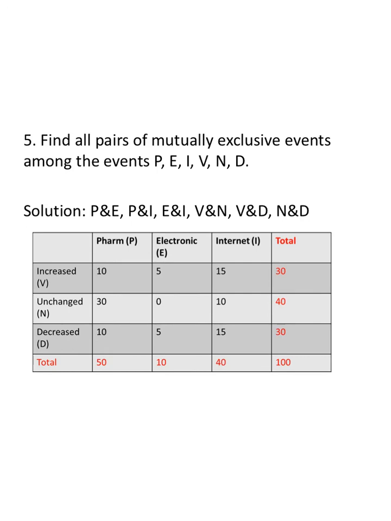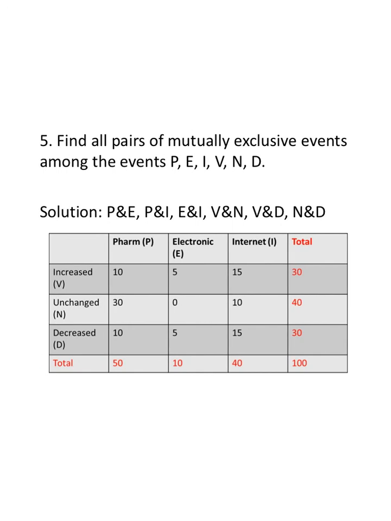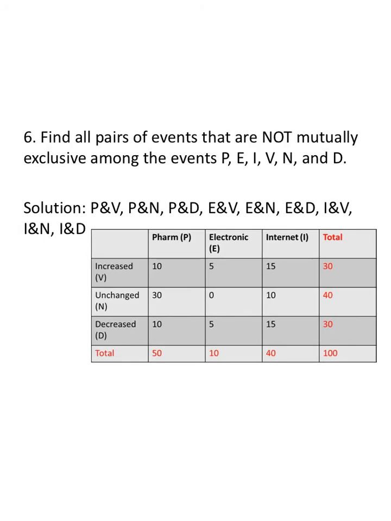Find all pairs of mutually exclusive events. That wasn't your eyes, I moved it. It cannot be a pharmacy and electronic stock at the same time. It cannot be pharmacy and internet stock. It cannot be electronic and internet. Similarly, my rows never intersect. So increased and unchanged, those are mutually exclusive. Increase and decrease, mutually exclusive. Unchanged and decrease, also mutually exclusive. So the columns are separate from each other, and the rows are separate from each other, all in pairs.